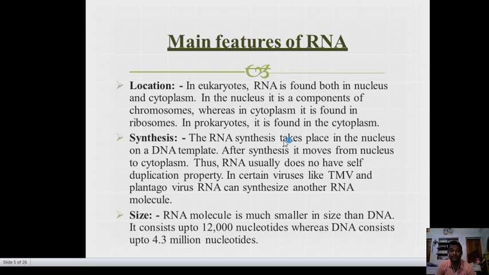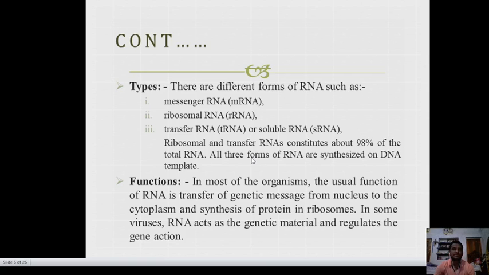Size: the RNA molecule is much smaller in size than DNA. It consists of up to 12,000 nucleotides, whereas DNA consists of up to 4.3 million nucleotides. Types: there are different forms of RNA such as mRNA, messenger RNA; rRNA, ribosomal RNA; and tRNA, transfer RNA, or soluble RNA.